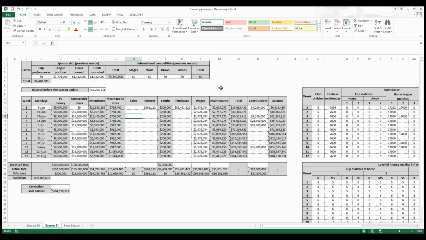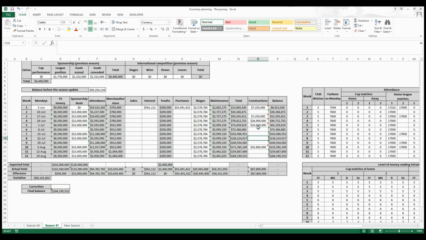This is the spreadsheet I'm using for my series of my extra team. You can see that here I put the sponsorship deals that we completed. Okay, we don't have international competition, and this was our balance before the season update. Okay, currently we are in the first week, so I have only the first week filled. But you can see that I made many projections already. This is when I expect to receive the sponsorship deals, the 10-day contract. This is the current wages. I just projected them for the whole season, but this will surely change.